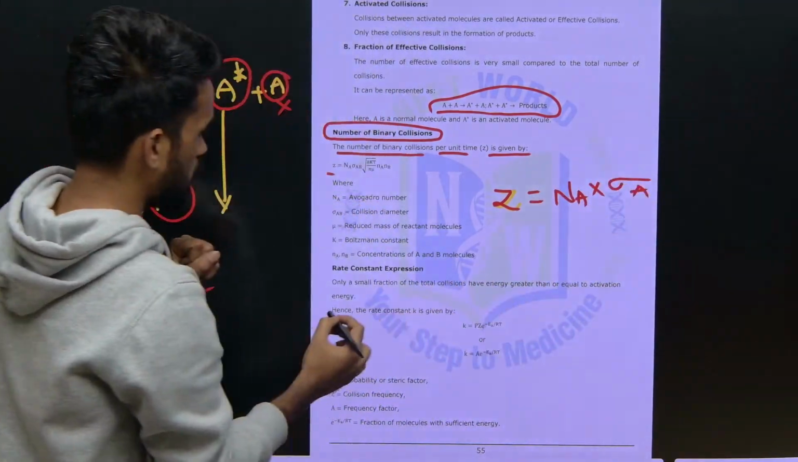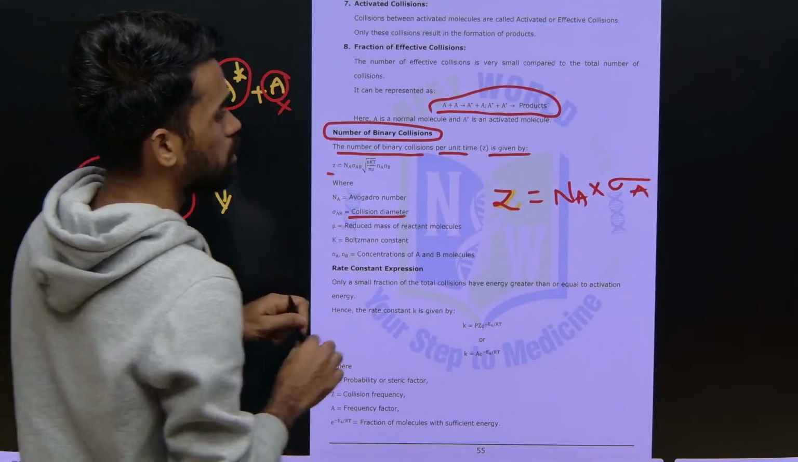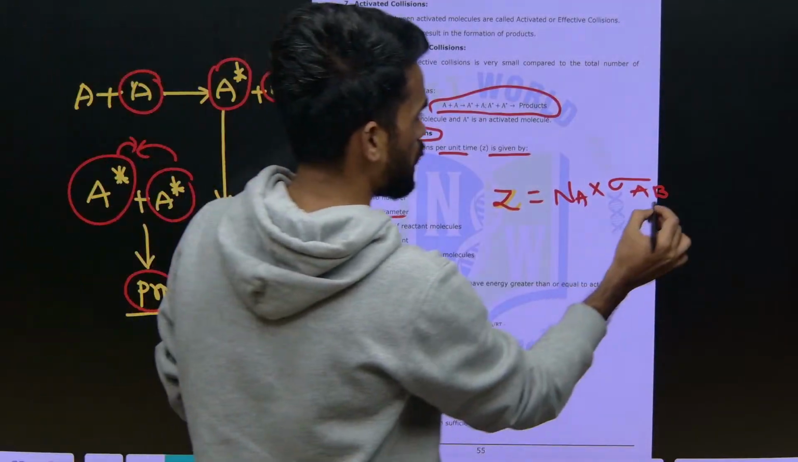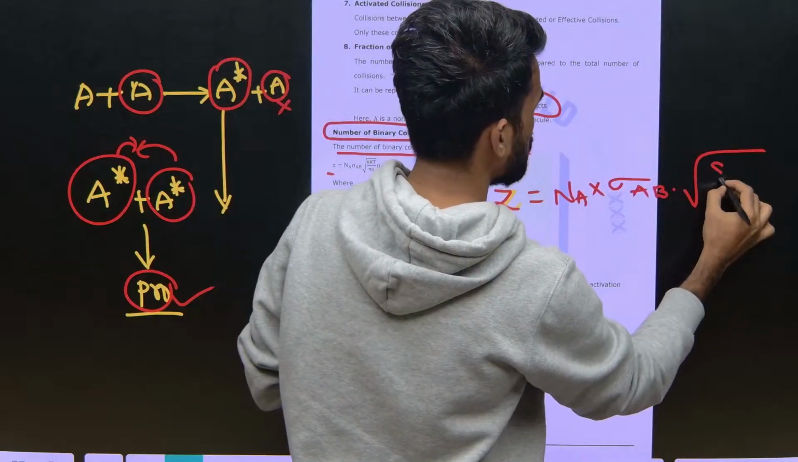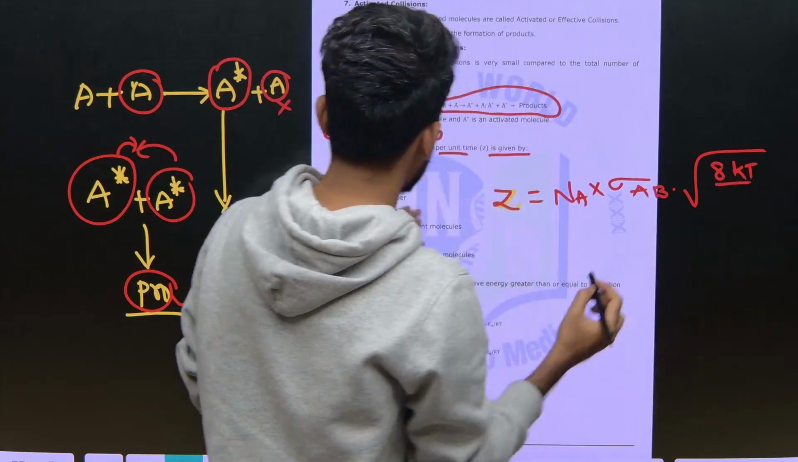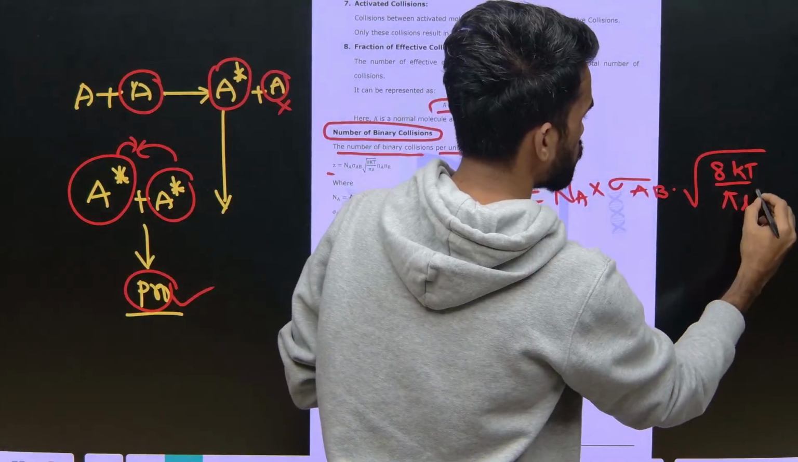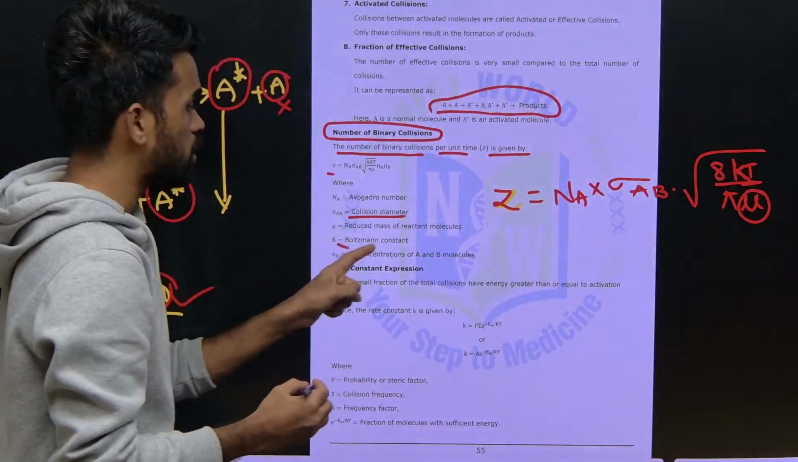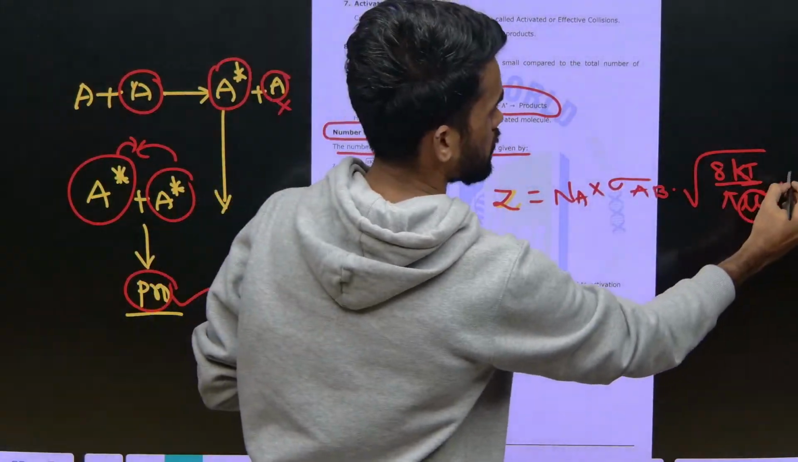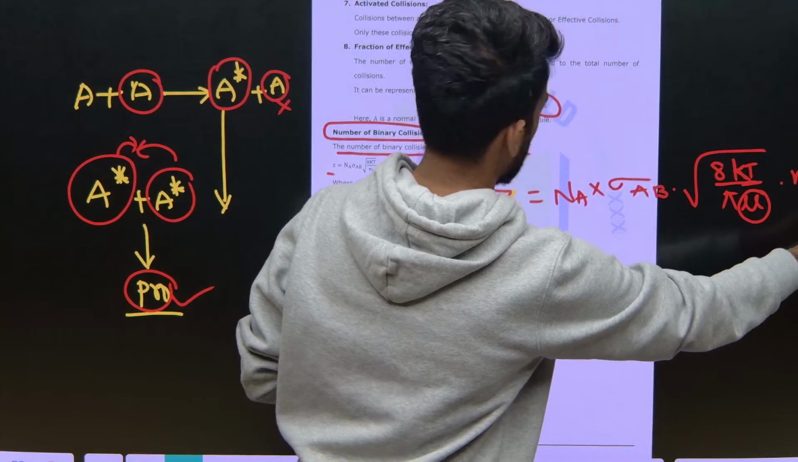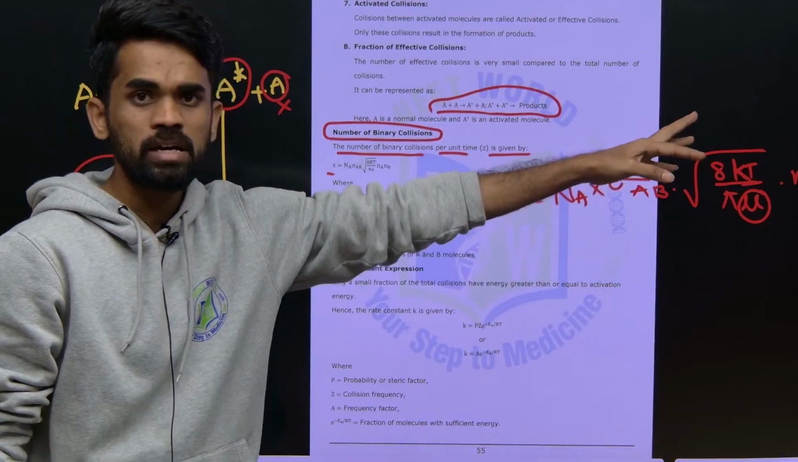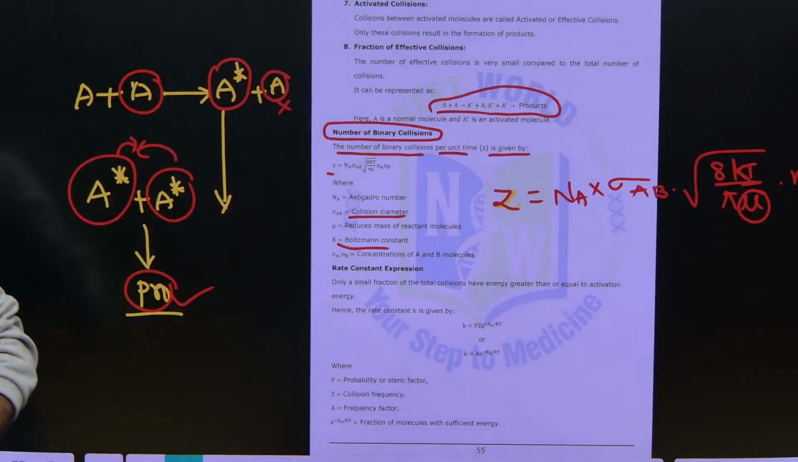Here sigma AB is the collision diameter, that is for collisions between two molecules A and B, multiplied with the square root of 8 kT pi by mu. This formula you need to write as it is. Mu represents reduced mass, k represents the Boltzmann constant, and T is temperature. Then next, the number of A molecules and number of B molecules, Na and Nb, so the concentration of A and concentration of B, that is small a and small b. This is the indication you need to represent during the exam. Okay, right.